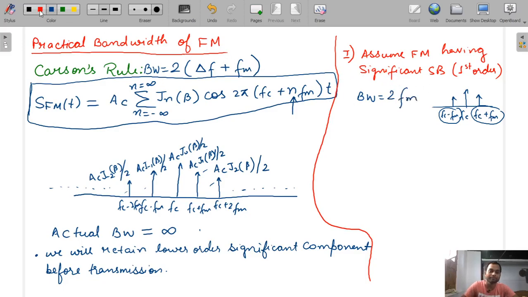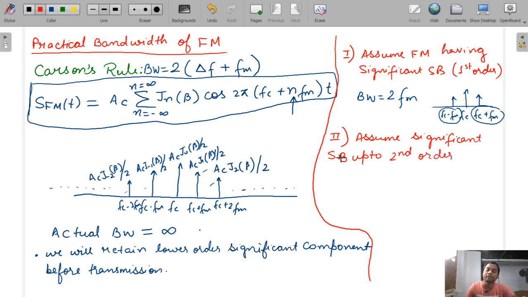Okay. Now in second case, let's assume significant sideband up to second order.